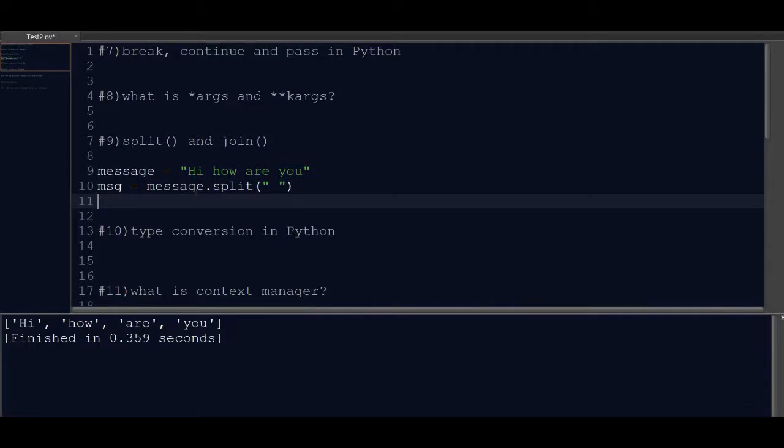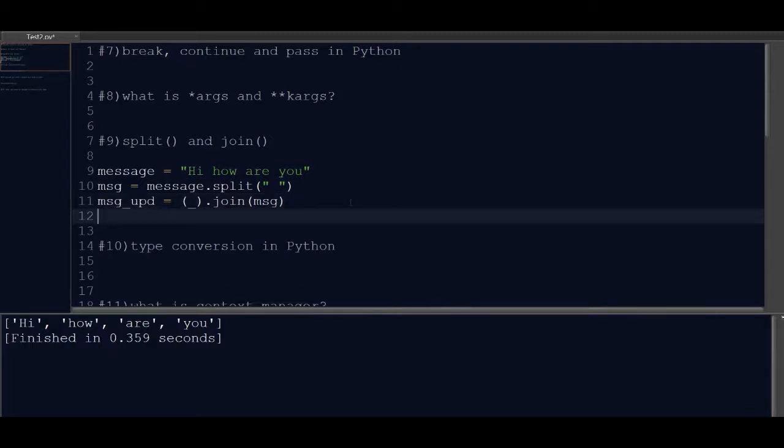Now let's try to join this. Since we have got this message in which all the strings are there, let's try to join it. Message updated is, say, let's take the delimiter as underscore, dot join, and the list which we want to join, say the split message is what we want to join.